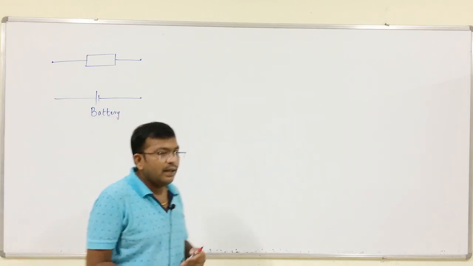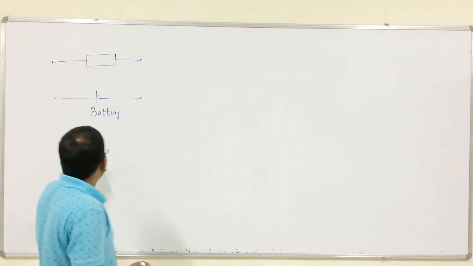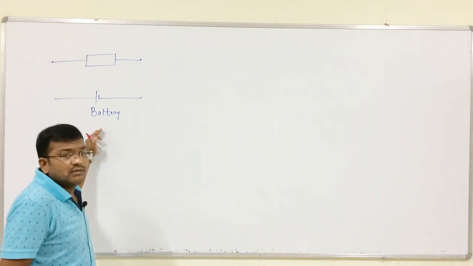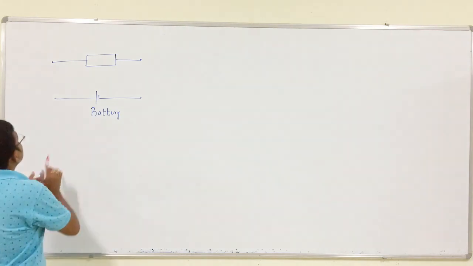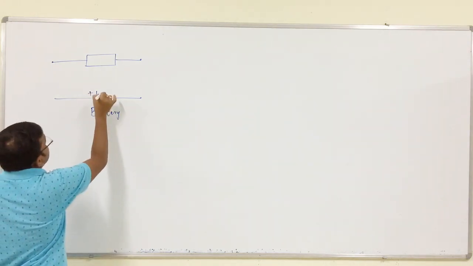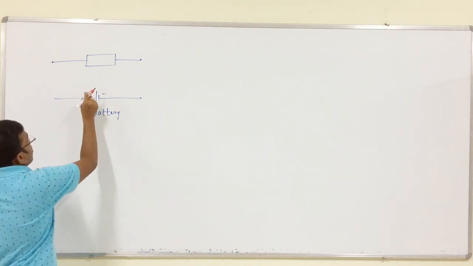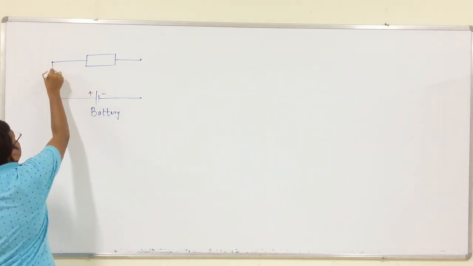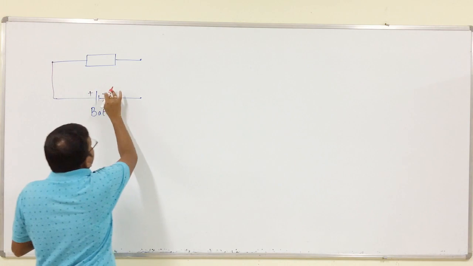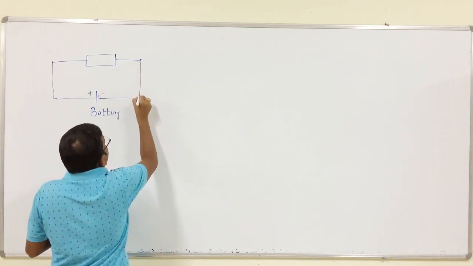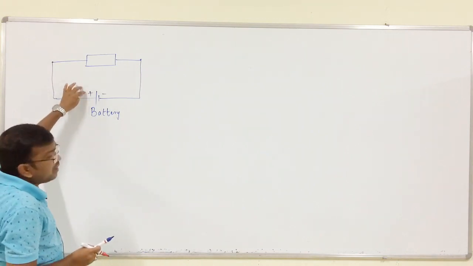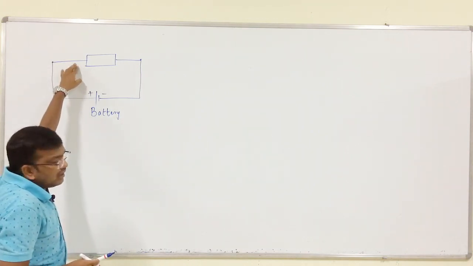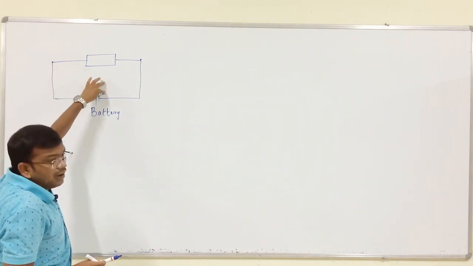This battery has some voltage, for example, 9 volts, 10 volts. This is the positive terminal, this is the negative terminal. This positive terminal can be connected like this, and this negative terminal at another side of the conductor.